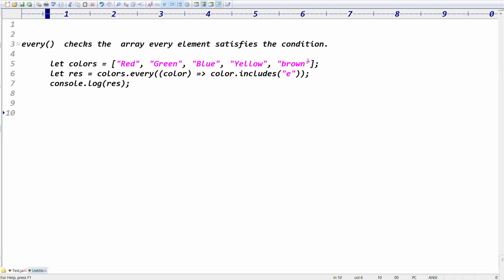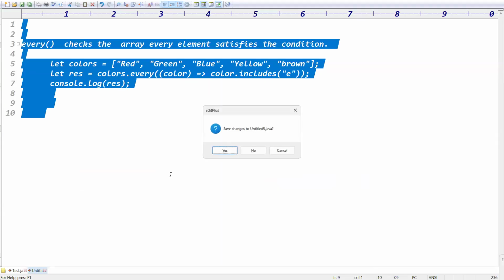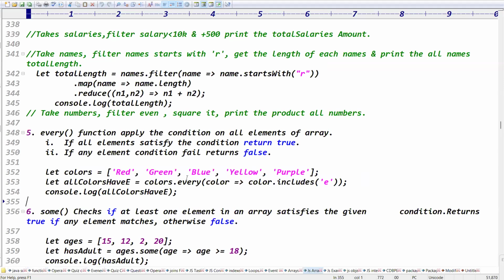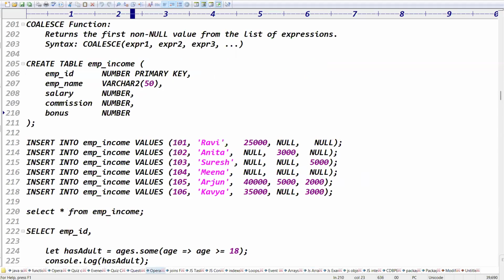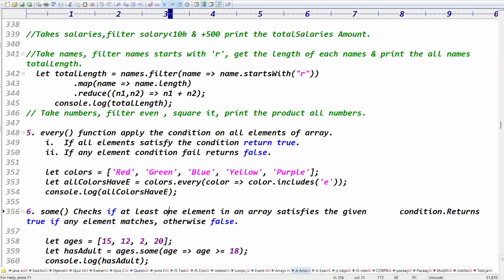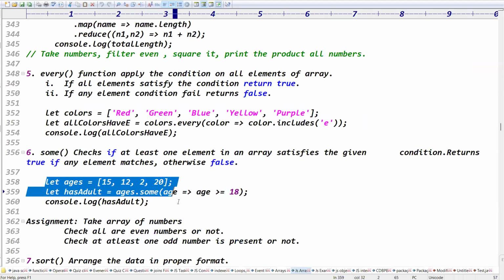The some function, what it will do is, if any one element satisfies the condition, you will get the output. It means if any one cafe item is there, you will get the output. That is the some function. You can check the data here.